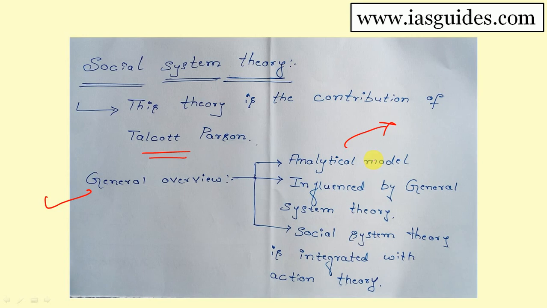The third point is that social system theory is integrated with action theory. Without understanding action theory, you cannot understand social system theory. Both are integrated and explained together. These are the general overview points we have to keep in mind before defining social system theory given by Talcott Parsons.